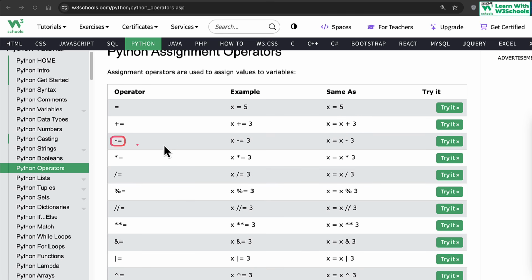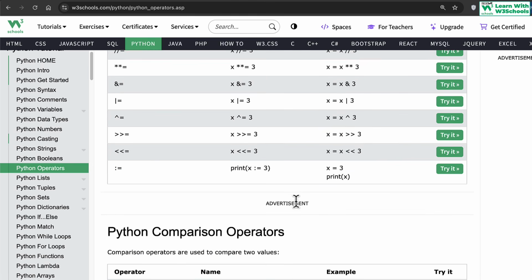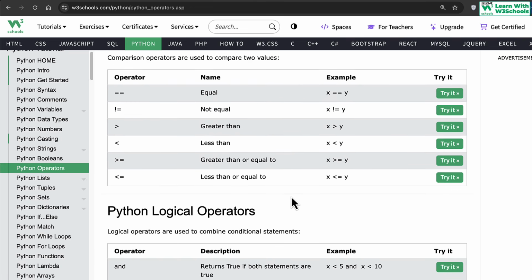Similarly, minus equals means take the current value of x, subtract 3, and assign the answer back to x. So x minus equals 3 means that. Usually I write it the long way, which makes my life easier, but there are people who prefer shorthand operators as well. So we have plus, minus, multiply, divide, modulus, and so on. Make sense? Perfect. Then we have comparison operators.